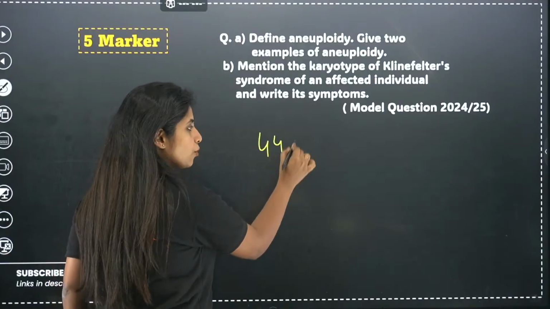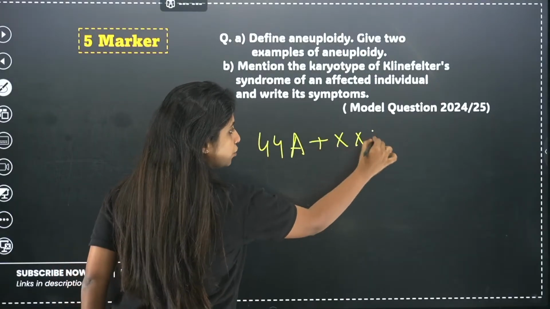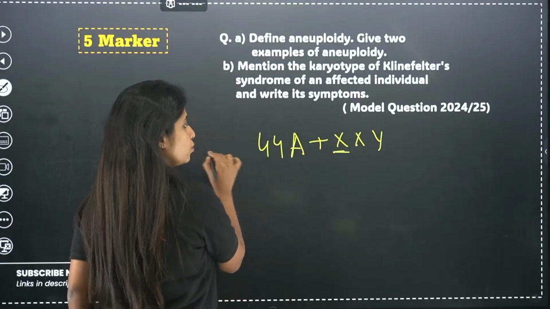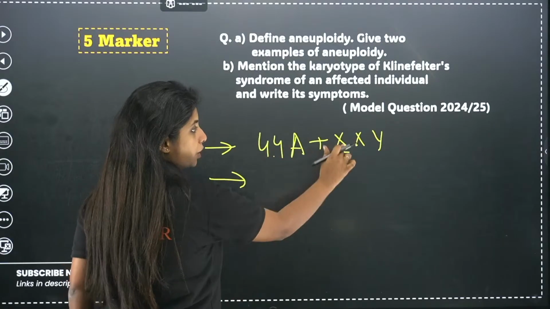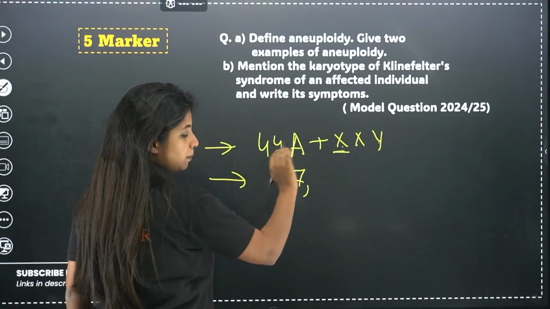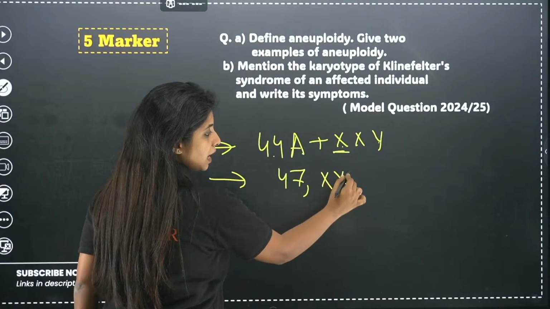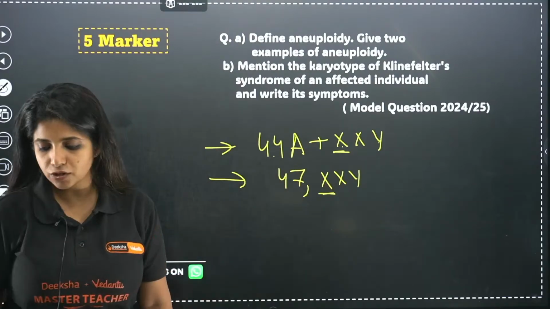They have the same number of autosomes just like all of us. The chromosomes over here are going to differ. You have an extra X chromosome. You can write it like this, or basically you can write it also like this. 44, 45, 46, 47. 47 chromosomes are there. You're not writing autosomes and all those things. You're just writing 47 and then XXY. With that, you get to understand that there is an extra chromosome out there.